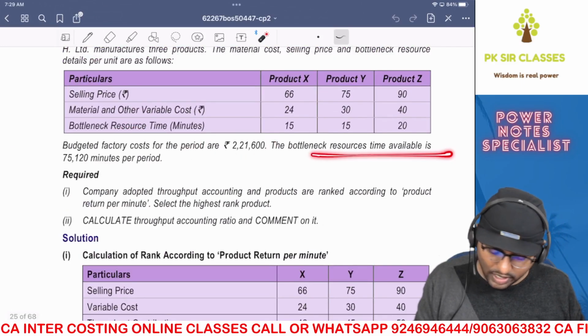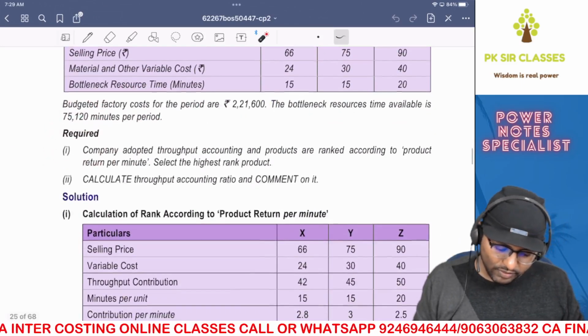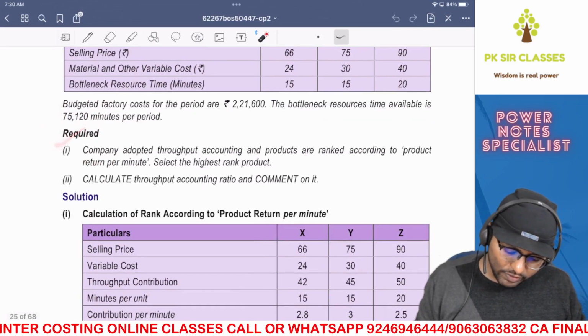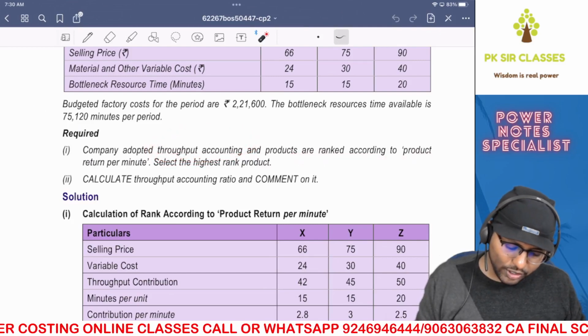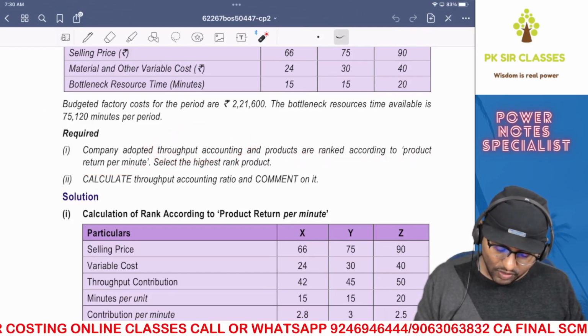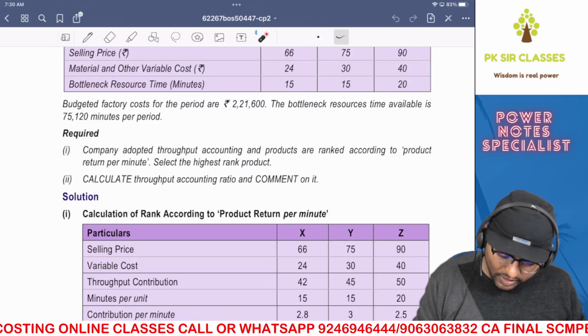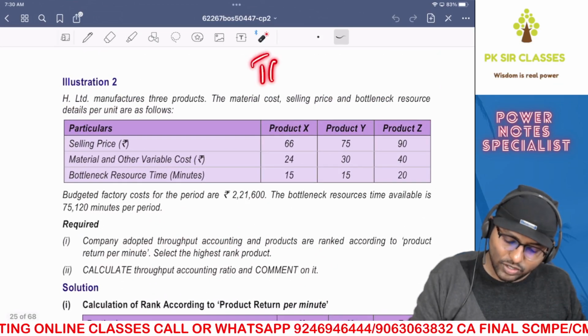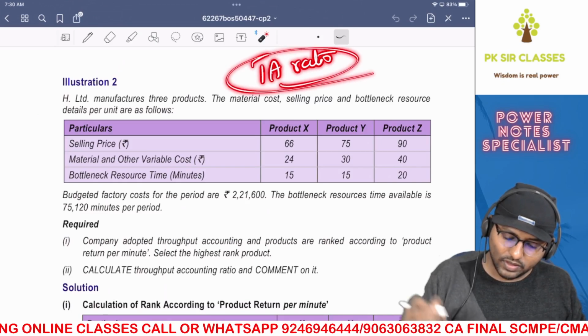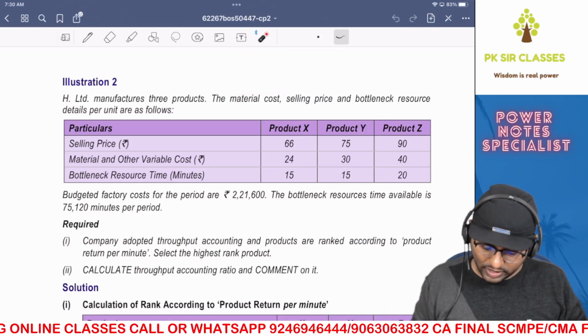The bottleneck resources time available is 75,150 minutes per period. So you are required to, first one: the company has adopted throughput accounting and products are ranked according to product return per minute. Okay, select the highest ranked product, calculate throughput accounting ratio and comment on it. That is the question. Okay, this is based on TA ratio. Are you able to get me? Right? So let's finish it off.